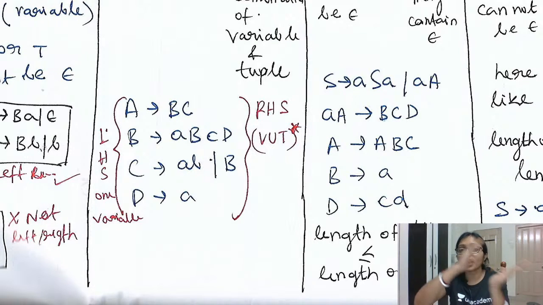Got it? One by one the restriction is less. That's why I am starting from regular, where there is more restriction. After that, in context free grammar, there is less restriction, with no requirement of right linear or left linear.